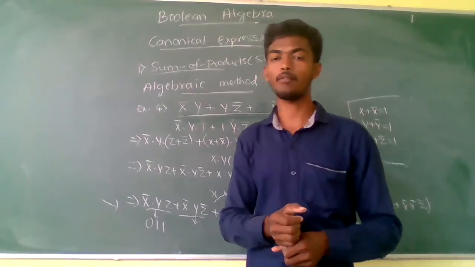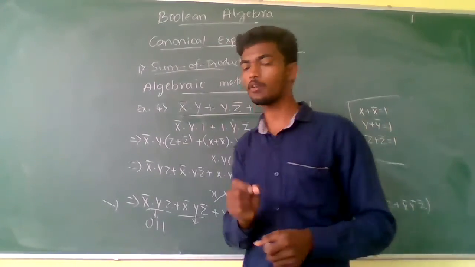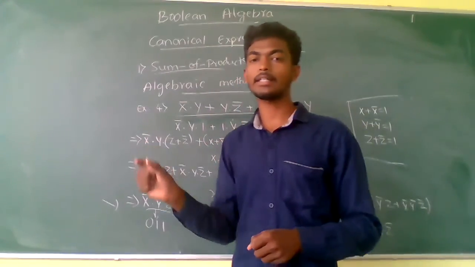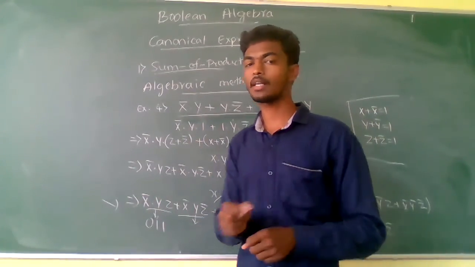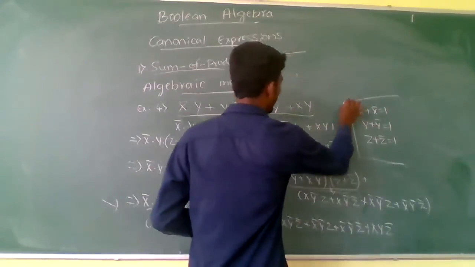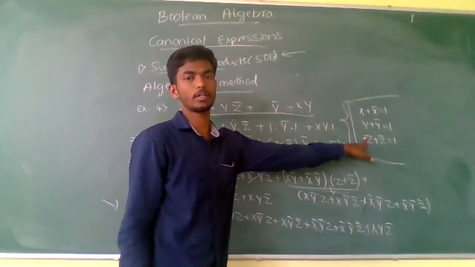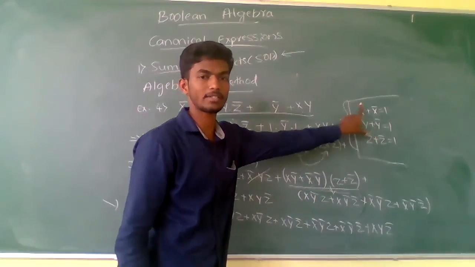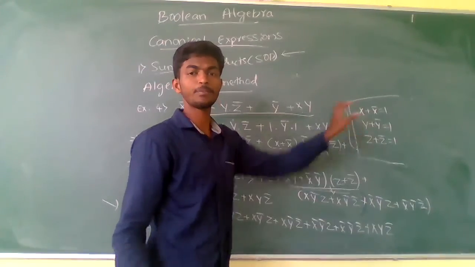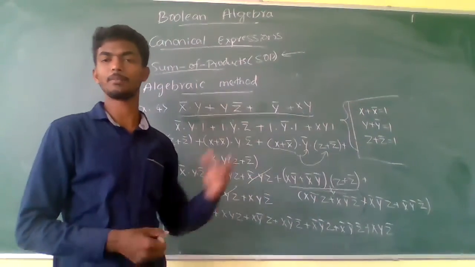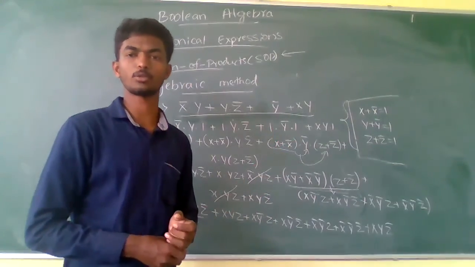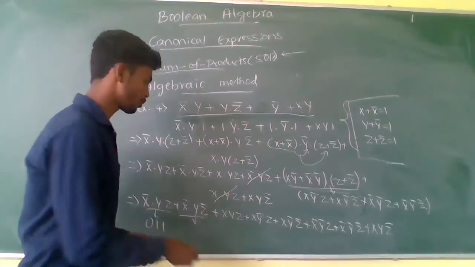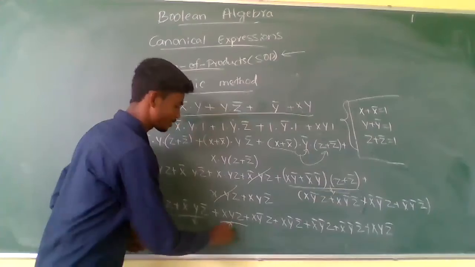This seems too tough, but when you try it once at home, it will be very easy. If you understand and remember the basic Boolean postulates, you can easily solve the algebraic method, and there is no problem in the truth table method either. So convert it to the shorthand method and send it to me.